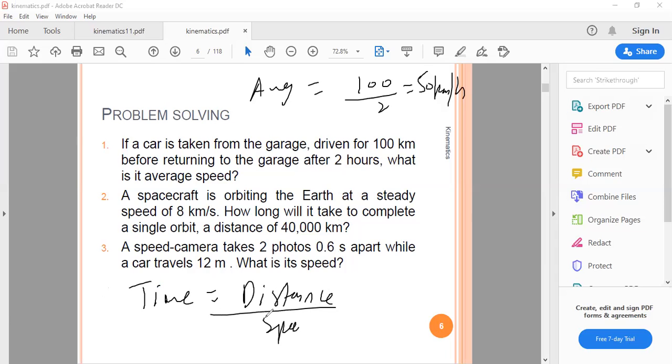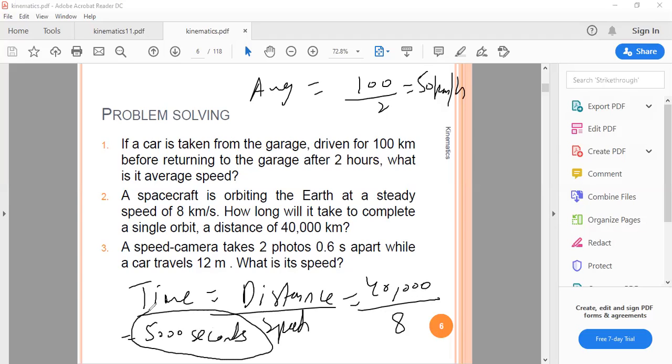Now notice speed is in kilometers per second. So the answer which you will get would be in seconds. So 40,000 divided by 8 is how much? 5,000 seconds. The answer is 5,000 seconds.